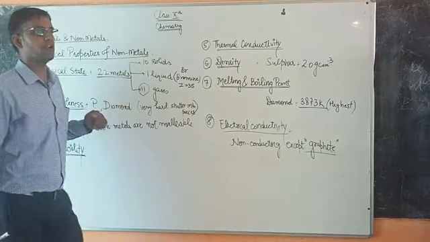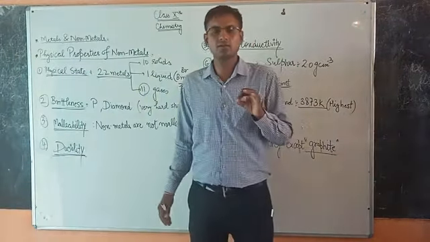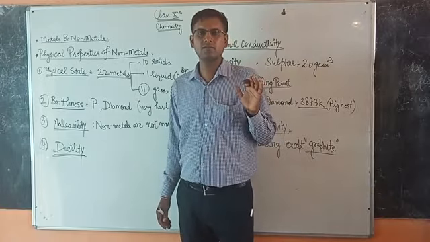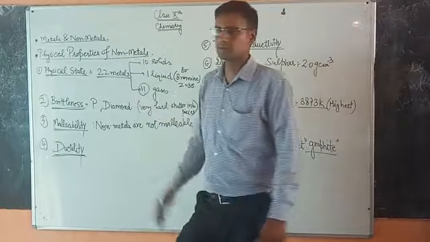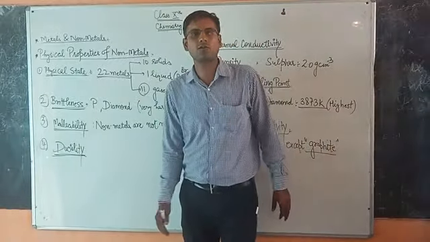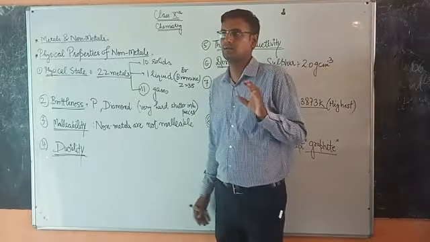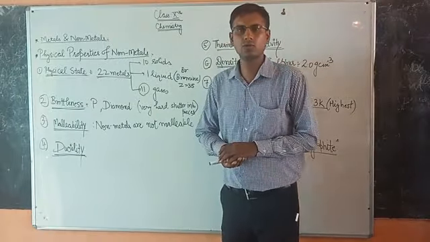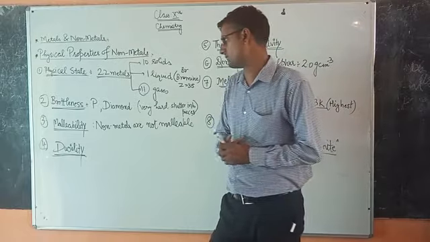Generally diamond, which is the hardest known substance, is brittle and breaks into pieces when it is hammered. Allotropic forms of phosphorus, that is black, red, all these phosphorus shatter into pieces when hammered.